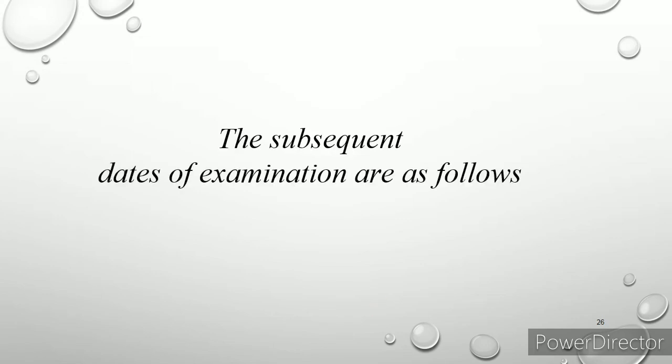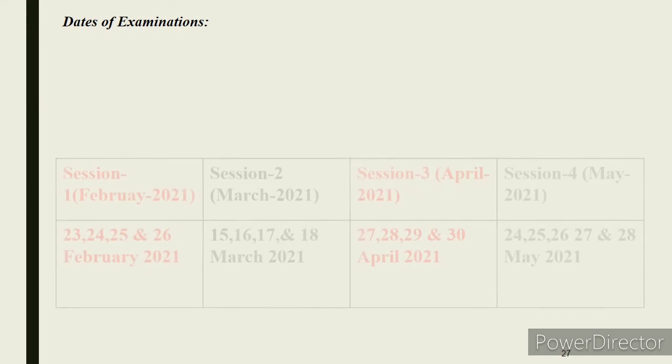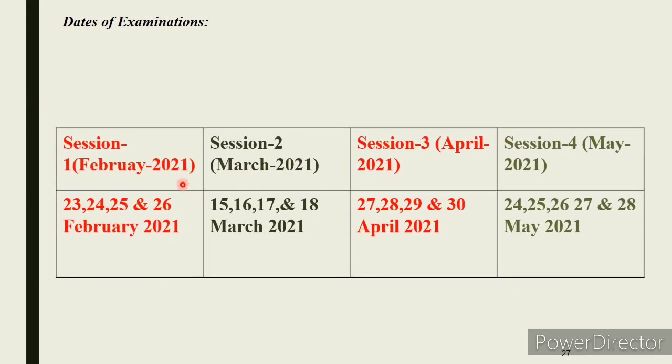The subsequent dates of examination are as follows. So students, note the examination dates. This is important. Session 1, this is February 2021. So here 23rd, 24th, 25th and 26th February 2021. These are the exam dates. If you want to attend the first session, you just note the 4 dates. If you are free, you try to attend this particular session. If there is any other online examination, you just avoid this particular session.